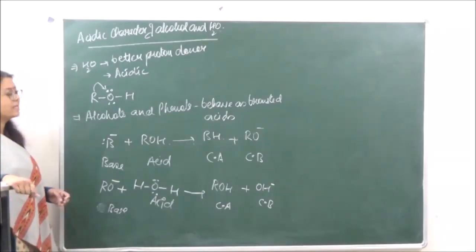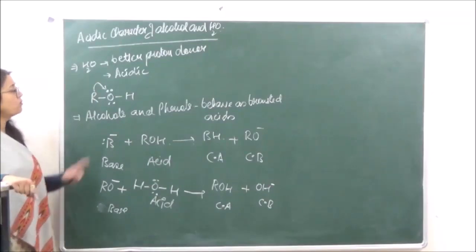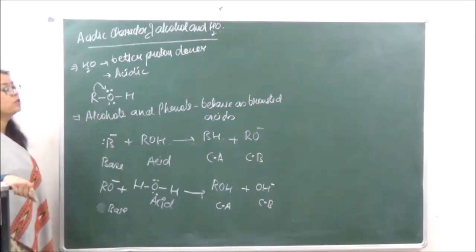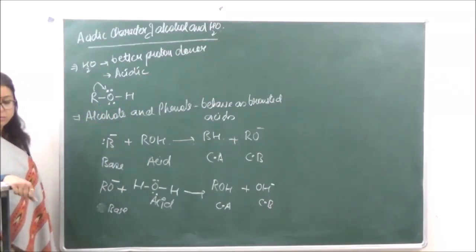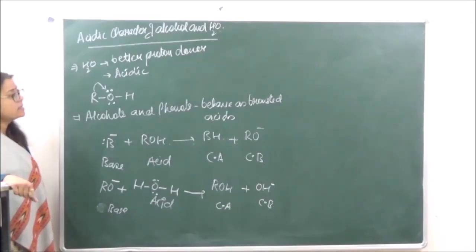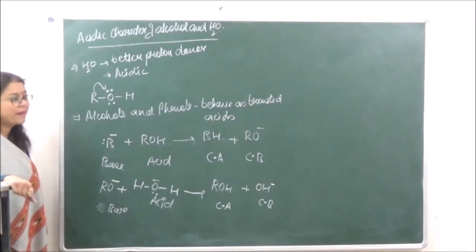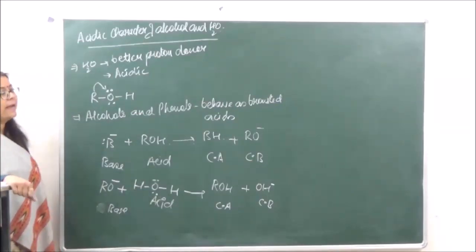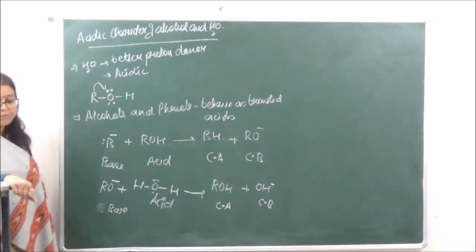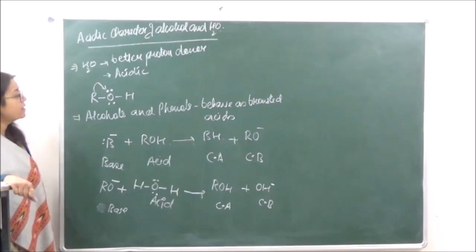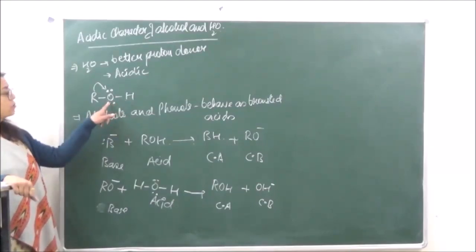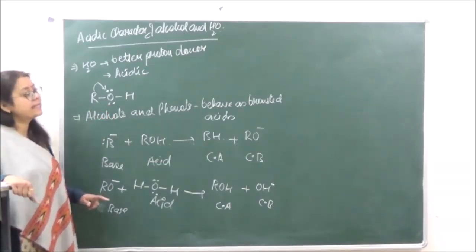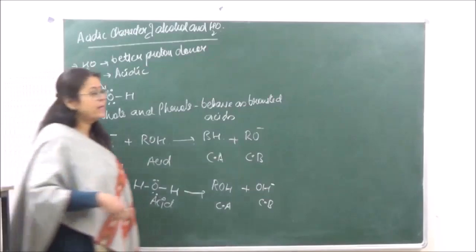So acidic character, that is due to what? That is because of the polar nature of OH. Had this not been polar, hydrogen would not have been removed. So it is because of the polar nature of OH. Now when there is an electron releasing group present, that is going to increase the electron density on oxygen, thereby decreasing the polarity. If the polarity decreases, the hydrogen, as I have already explained, is going to be pulled more towards oxygen, as a result of which the acidic character would decrease. So we are looking at 1 degree alcohol.